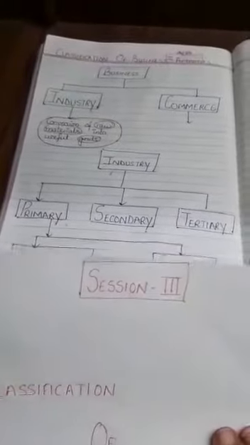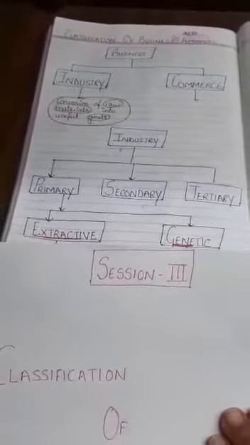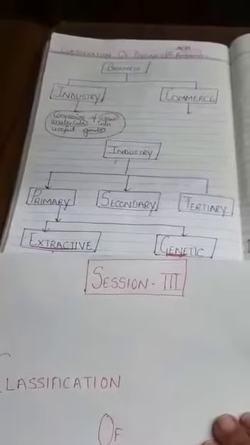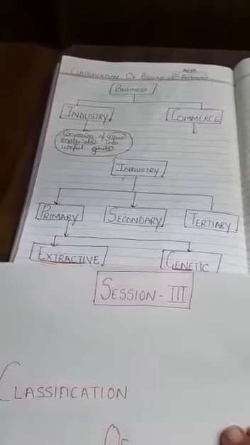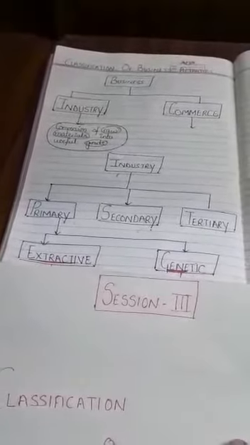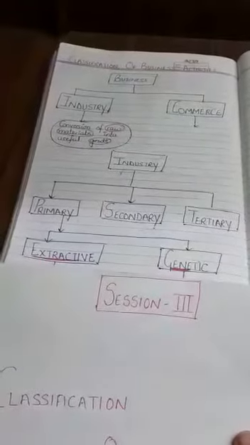Primary industry. Now primary industry is the industry which is concerned with nature. You're not producing anything new here. Rather, you're just taking out whatever nature gives you. You can take out the products from the soil, maybe from water, maybe from the earth, or maybe the living organisms. Primary industry can be classified into extractive industry and genetic industry.